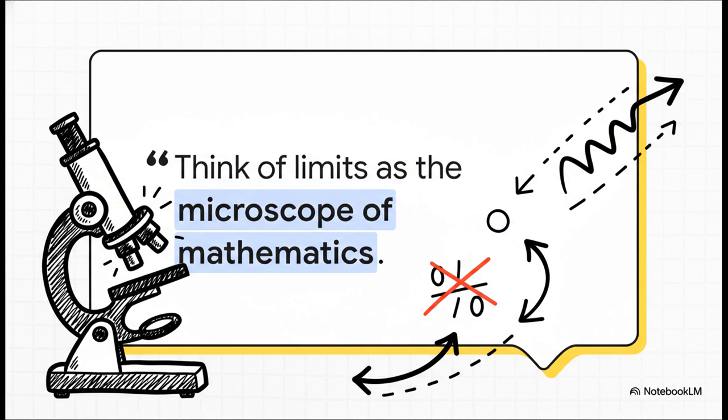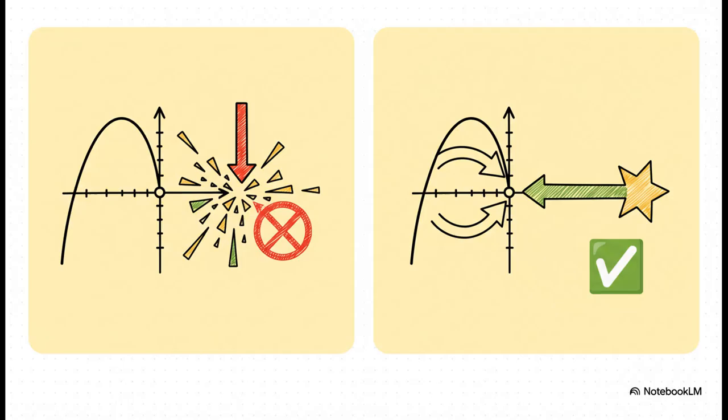It lets us zoom in, and I mean really zoom in, on what a function is doing right around a problem spot. So instead of trying to land perfectly on that one instant and getting the 0/0 error message, we look at the trend. We look at the path the function is taking as it gets closer and closer and closer. This is the big shift in thinking, right here.